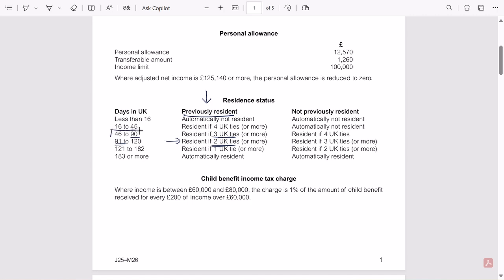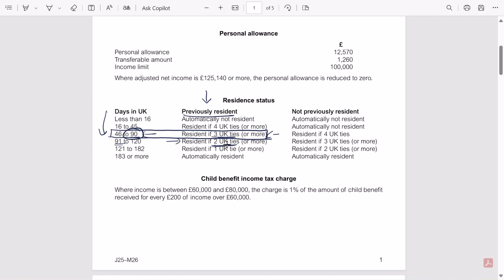So I would say this is the perfect criteria, but what is the maximum days that Cameron can spend? That is 90 days. Because if you spend 90 days, you need to have 3 ties to be resident. And if you spend 91 days, you need to have 2 ties to be resident.